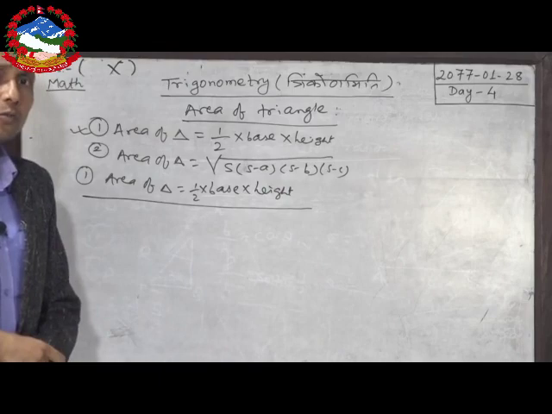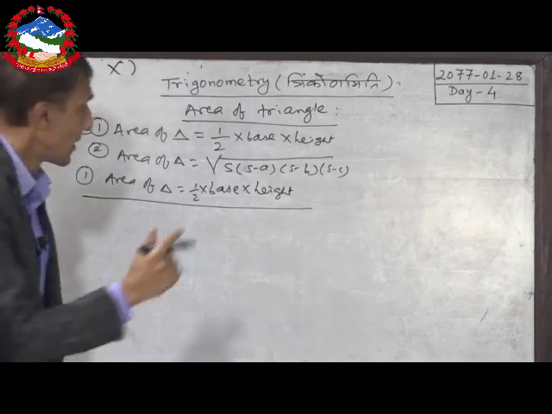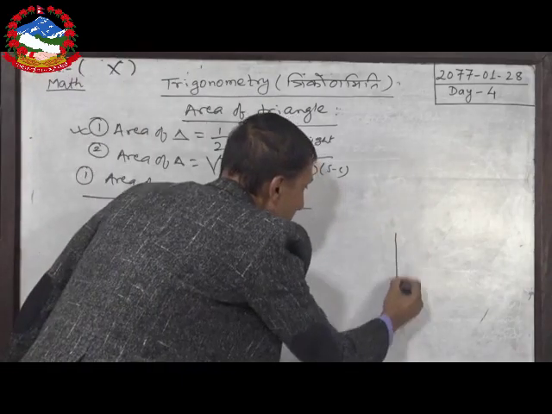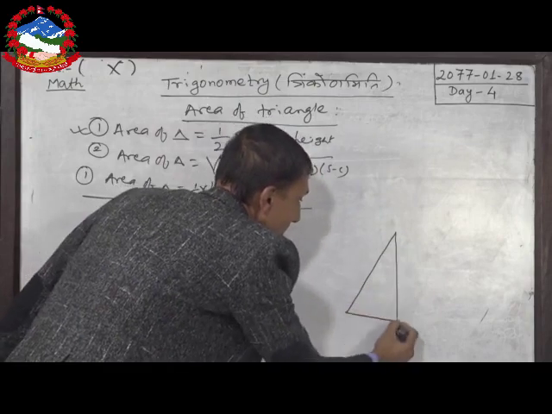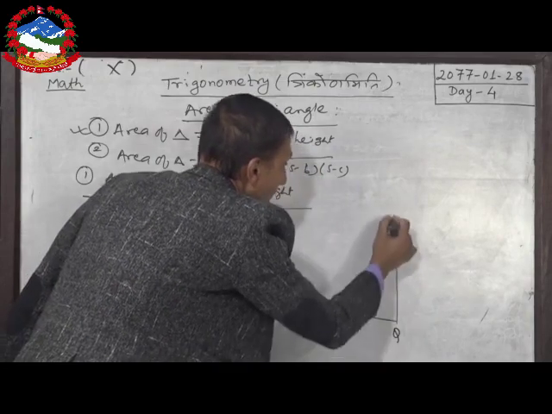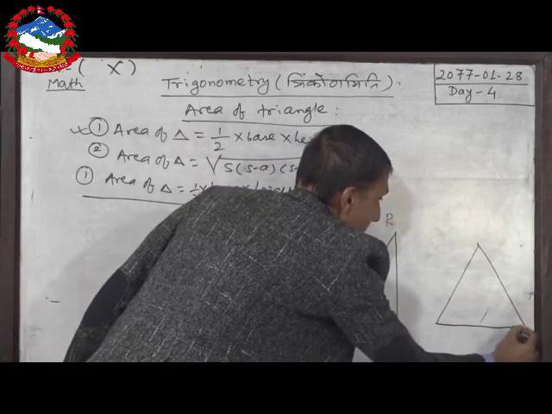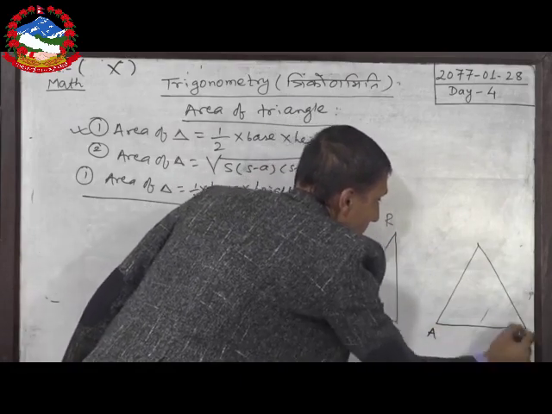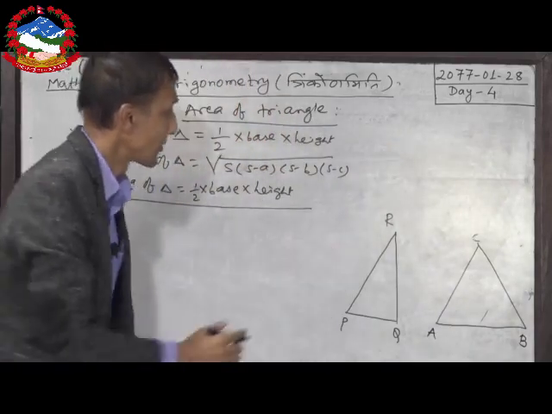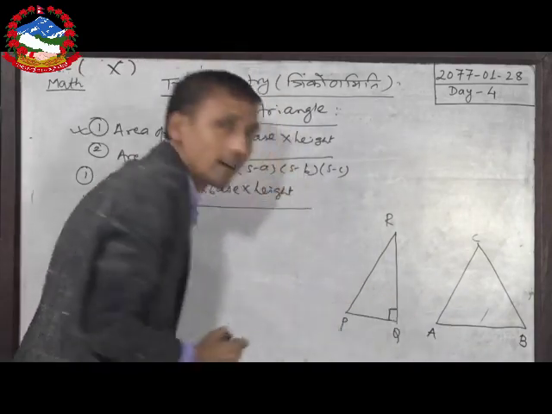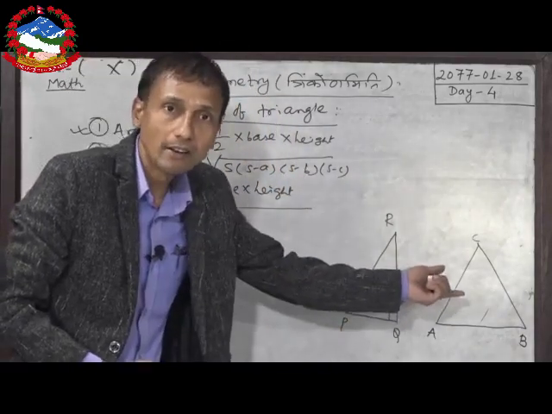Let me draw two triangles. And another triangle ABC. I have drawn two types of triangle. This triangle is a right angle triangle and this is not a right angle triangle.